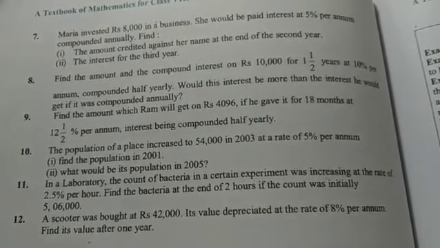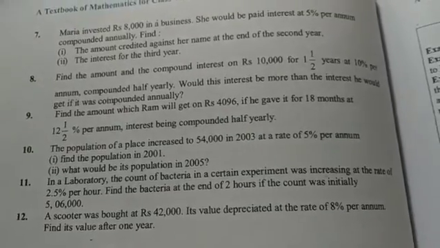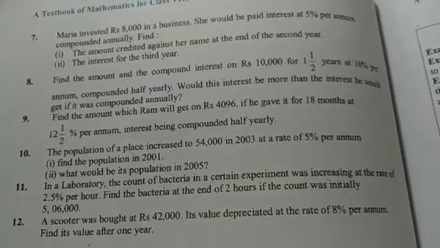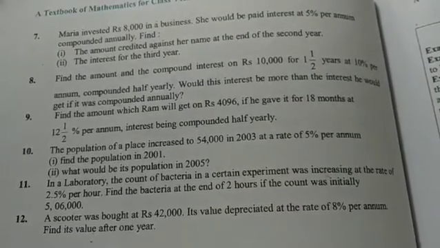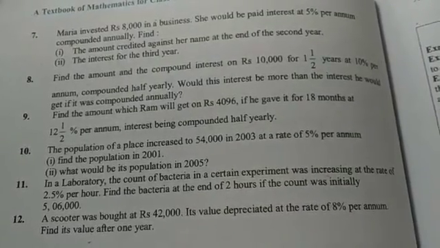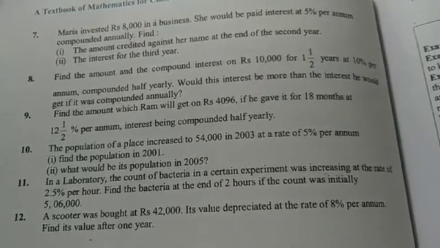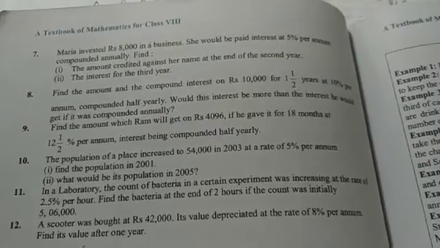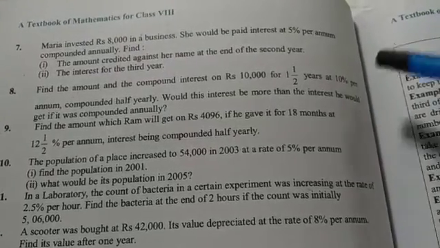Now the 7th question we are going to start today, and the question is: Maria invested rupees 8,000 in a business, so that means the principal is 8,000, right? He would be paid interest at 5% per annum. That means the interest is 5% compounded annually. So there won't be any changing of the time and rate, because it is being said that the interest is